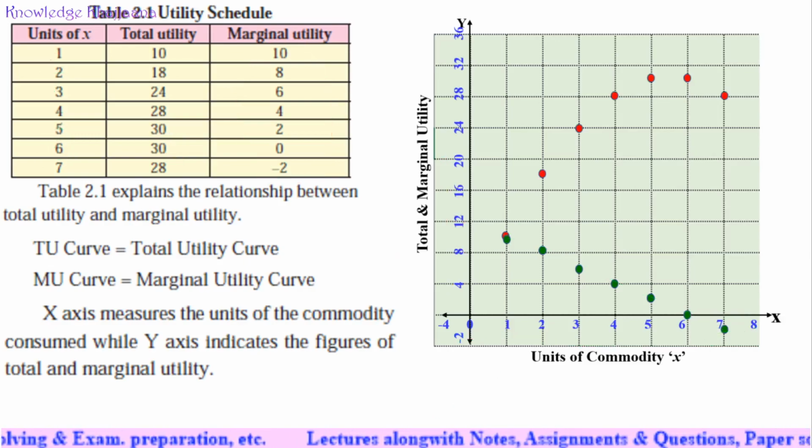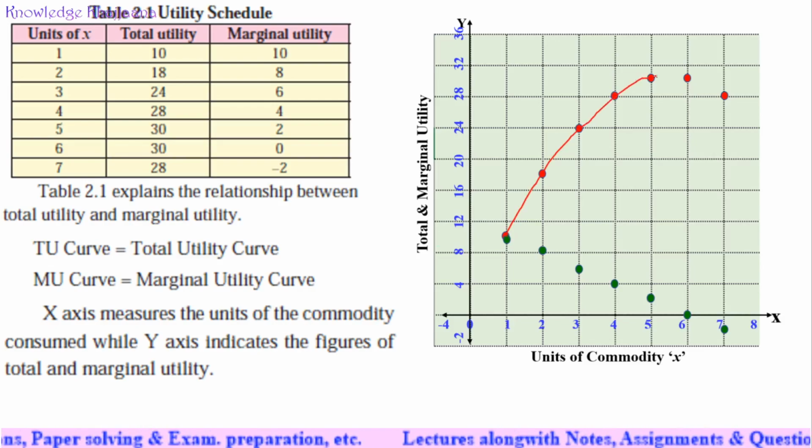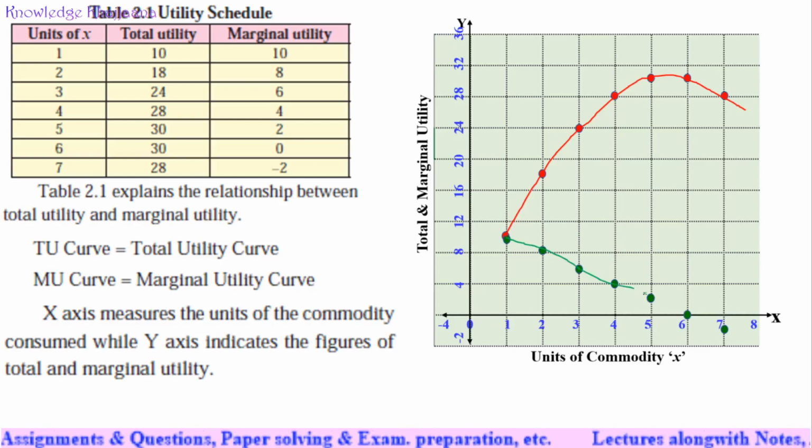So what is shown in the book? Both the curves are plotted on a single graph paper. That's why it looks like this. This curve of total utility and this curve of marginal utility are both shown plotted on the same paper in the book. That's why I taught you separately.